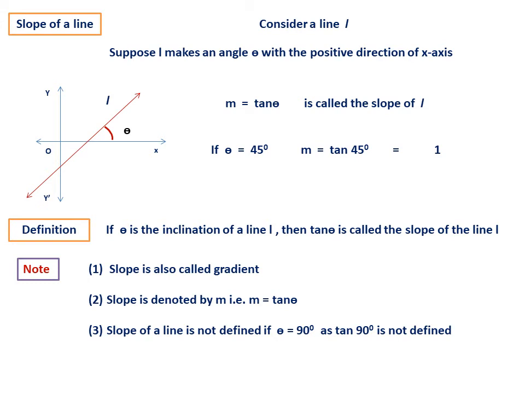For example, when theta is 90 degrees, that means when the line is perpendicular to the x-axis, it has no slope, or slope is not defined, because tan 90 is not defined. So this is the reason. This you have to remember. Remember the formula, m equal to tan theta. What is theta there? Theta is the angle made by the line with the positive direction of the x-axis.